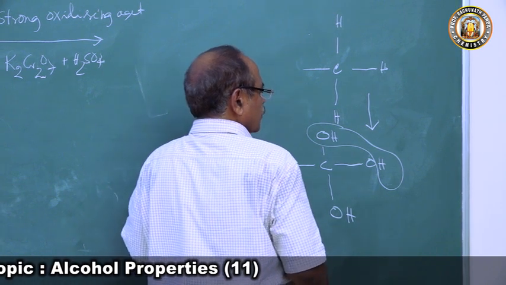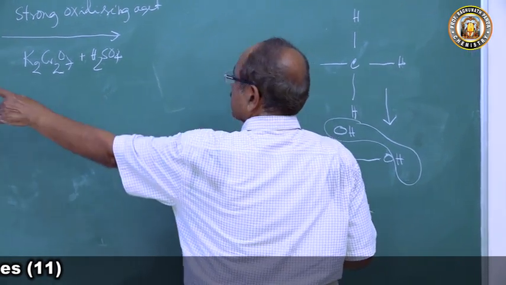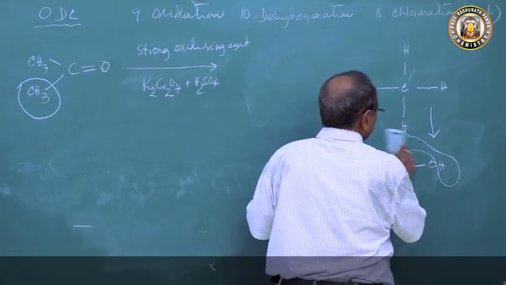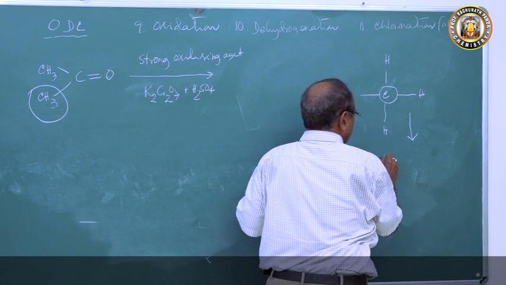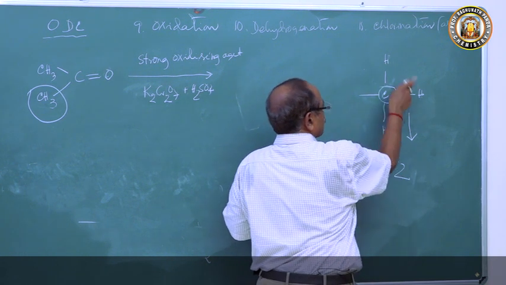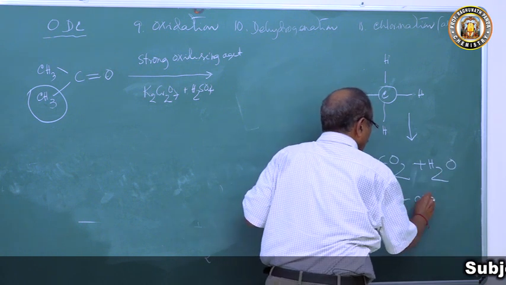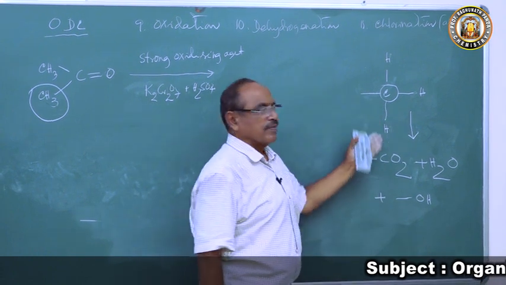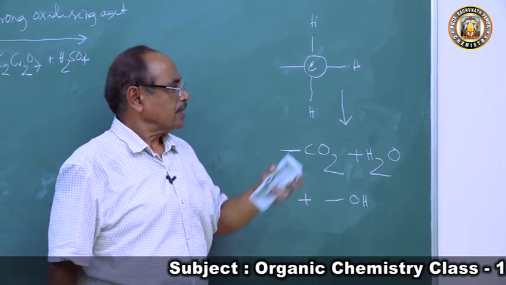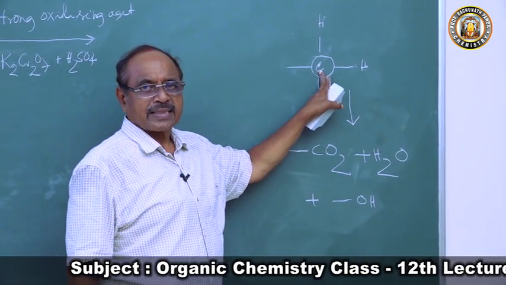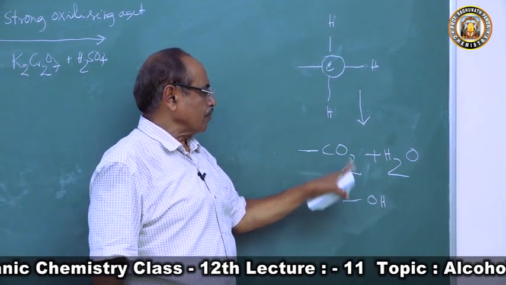Do you understand this? This is the way you get the molecule of water. So then what you will have ultimately, this CH3 will produce this OH. This carbon atom will become carbon dioxide. Two hydrogen atoms will become water, and the other H will become OH. You go this way. This is a very easy way of understanding the oxidation of a methyl group. When the methyl group is oxidized, the carbon atom will form carbon dioxide. Two hydrogen atoms will form a molecule of water. The other hydrogen atom will form OH.